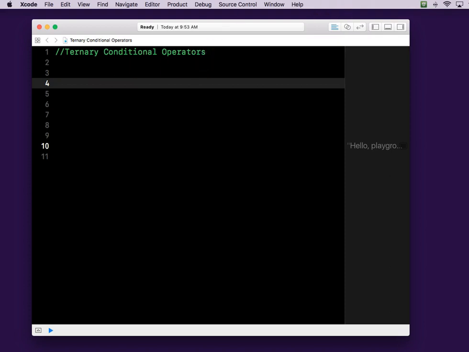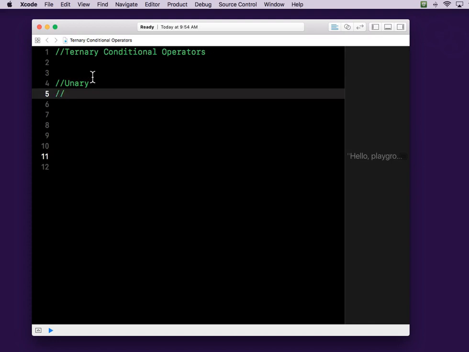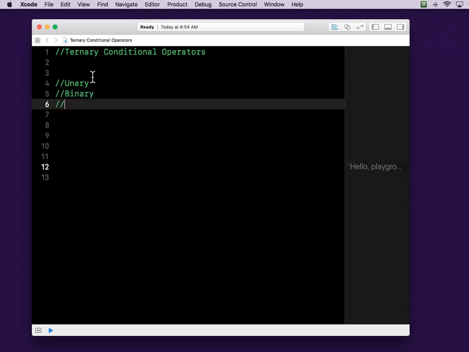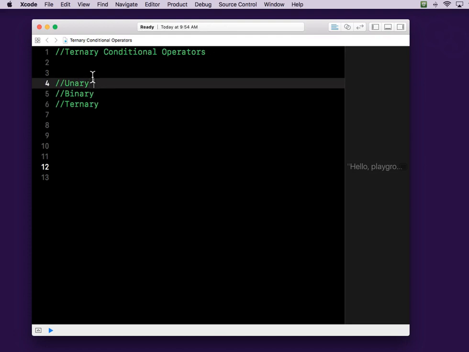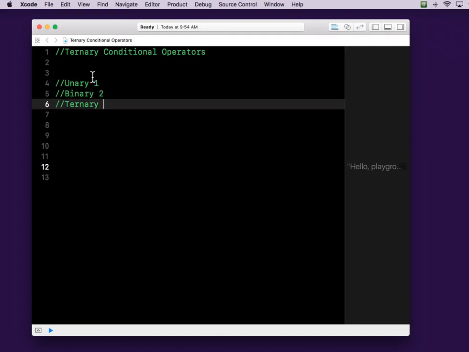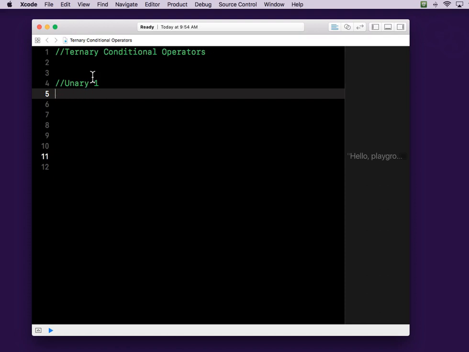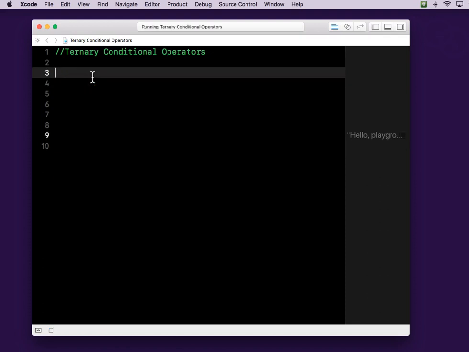Apparently there's a couple different types of operators. Let me write this out for you. There's unary, there's binary, and there's ternary. So it's like 1, 2, or 3 targets. So that being said, let's see what we're talking about here. What it is basically is a way of writing kind of like an if statement in one line of code.